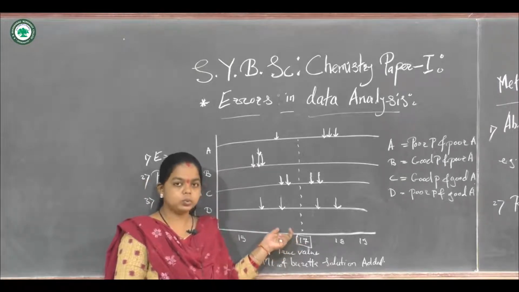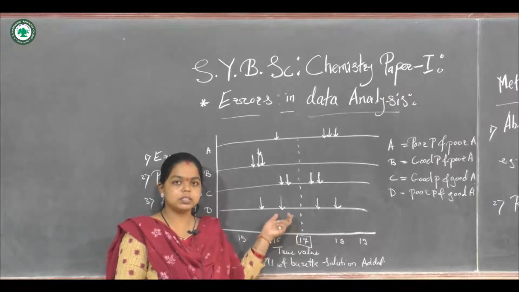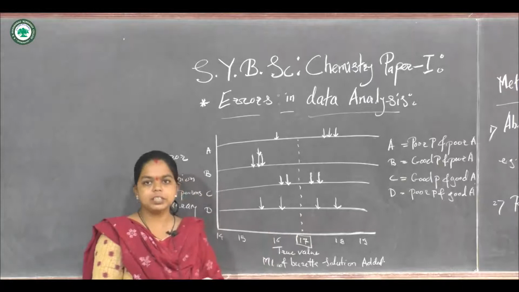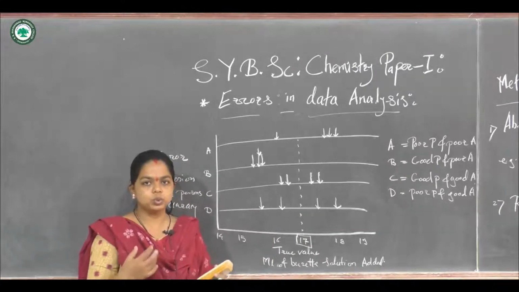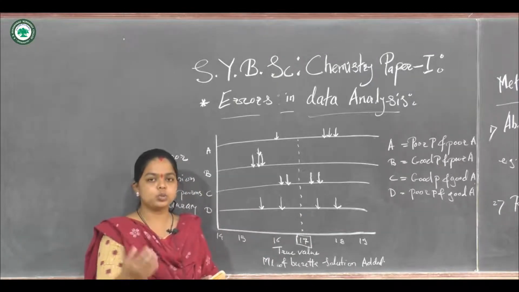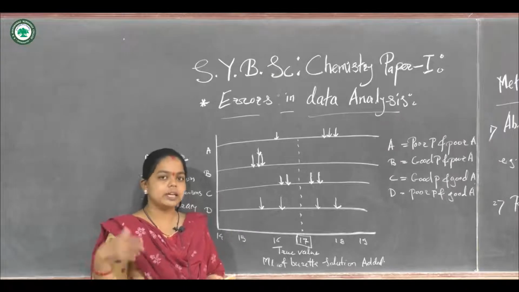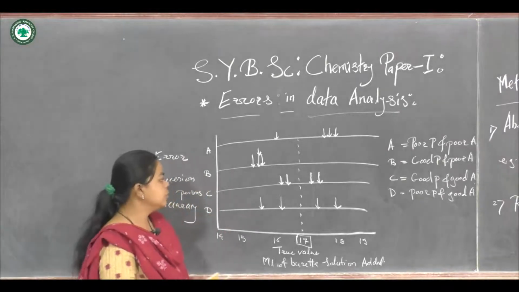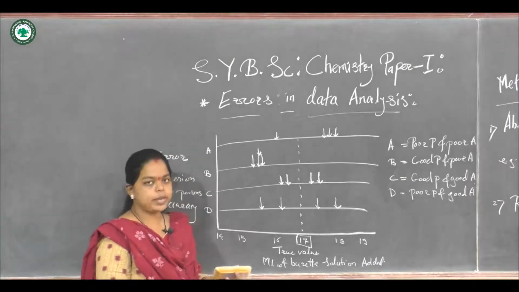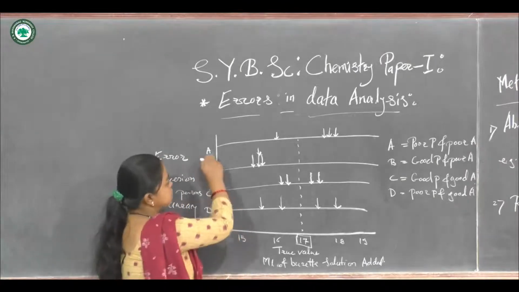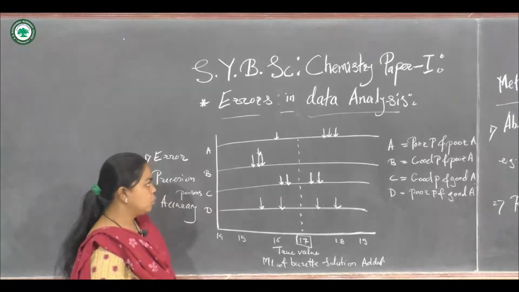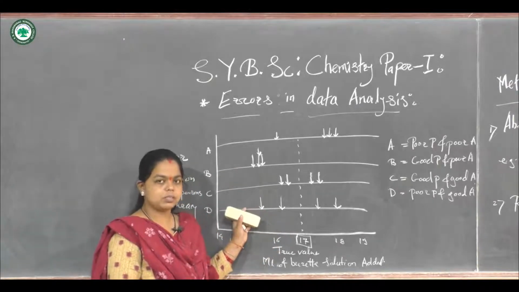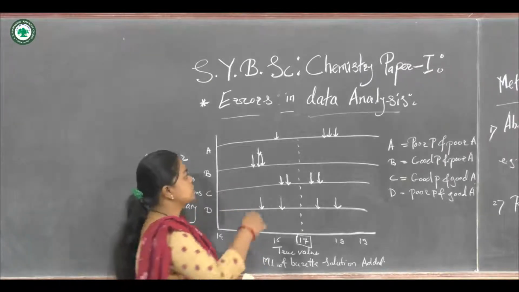So in order to minimize the error, we have to consider the precision and accuracy. The person having a value near to the accurate reading shows good precision and more accuracy. So we will go for good precision and good accuracy. Now let us consider person A.